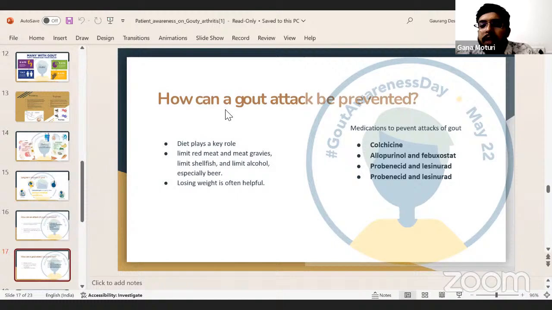Then, how can further attacks of gout be prevented? Diet plays a key role in it. Limited red meat, limited shellfish, limited alcohol, especially beer, and losing weight will help in preventing other attacks of gout. The medications which will prevent further attacks are colchicine, allopurinol, febuxostat, probenecid, and lesinurad. These are the medications used in prevention of further gouty attacks.